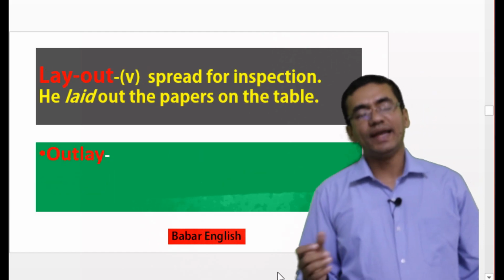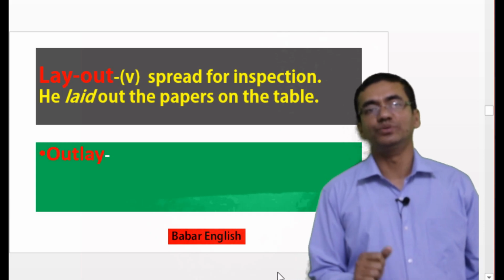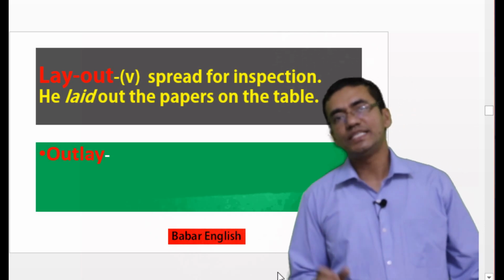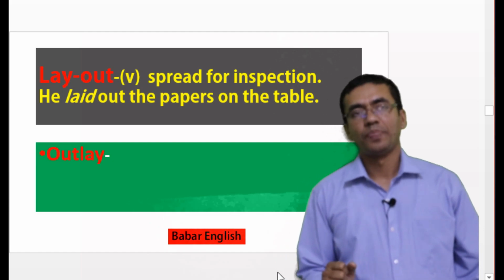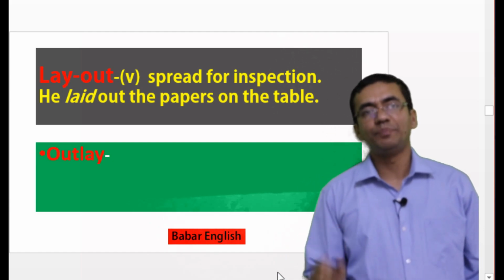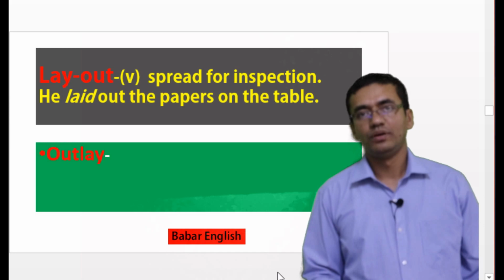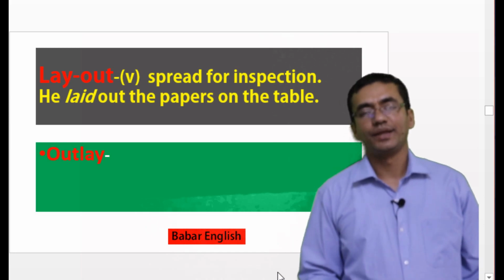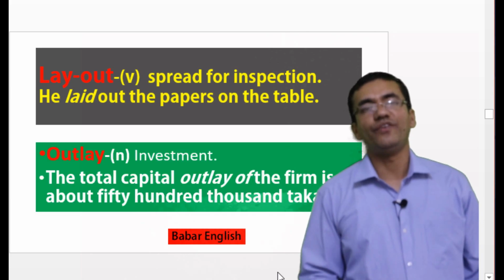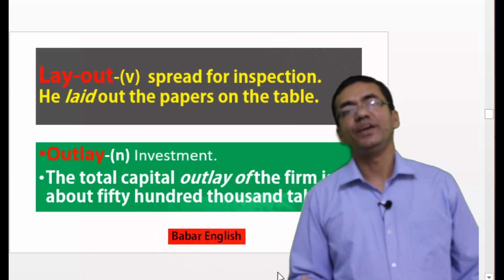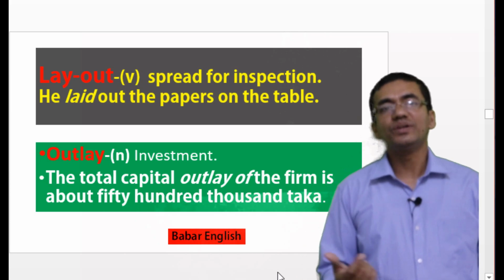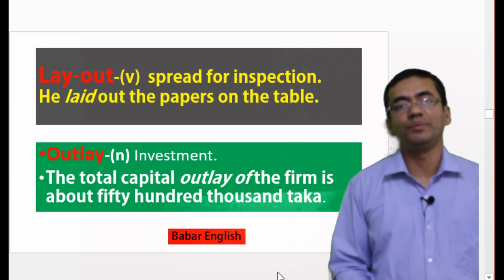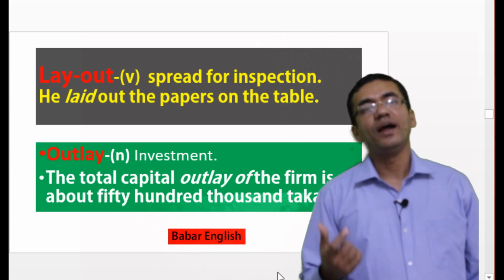Let's move to our next phrase. Our next phrase is layout. Layout means spread for inspection. He laid out the papers on the table. If we invert this word, then it will be outlay. So what is the meaning of outlay? Outlay means investment. Suppose you can say that the total capital outlay of the farm is about 100,000 taka.